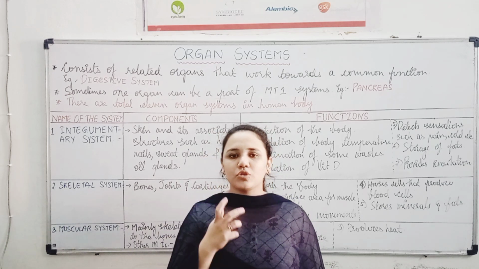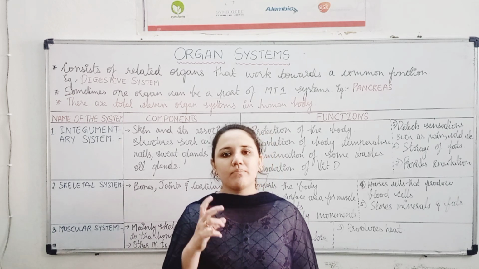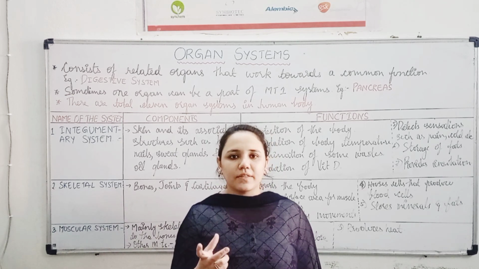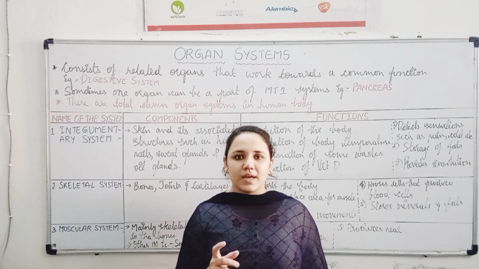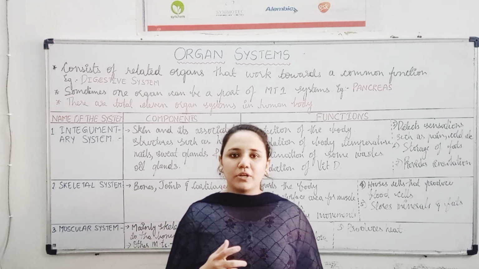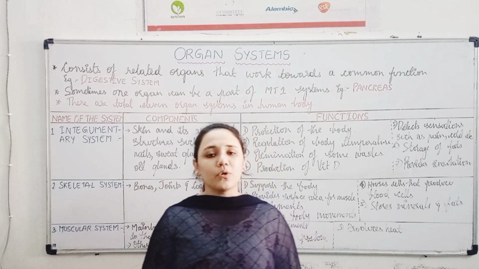So कुछ organs ऐसे होते हैं जो एक organ system में ही नहीं but कई, एक से ज़्यादा organ systems में उनका function होता है. जैसे pancreas. Pancreas is a part of the digestive system and also a part of the endocrine system.